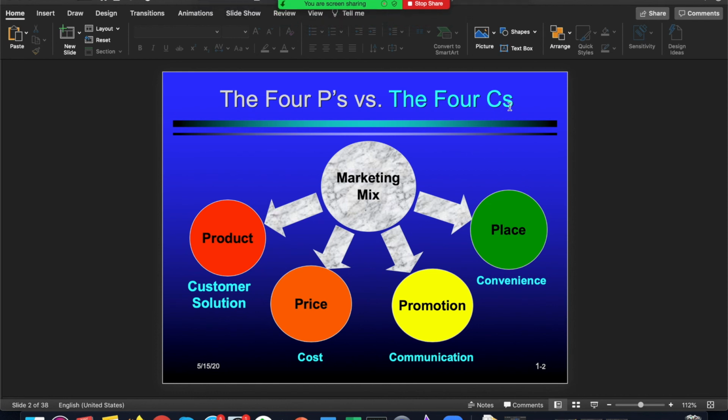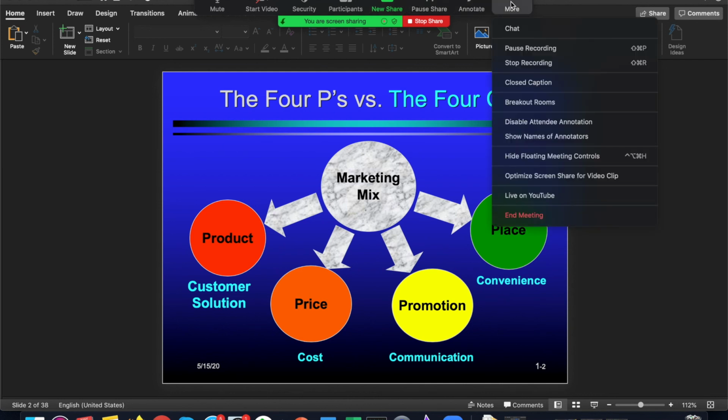Now when you want to stop recording, again find the Zoom options by hovering above on the top end of the screen and click on more. Now the different recording options that you have here is pause recording. So you can click on pause recording if you're all going on a break or if you're setting something up. So this helps save time and space on your computer. And the second option is stop recording, and when you click on this, the recording will stop.